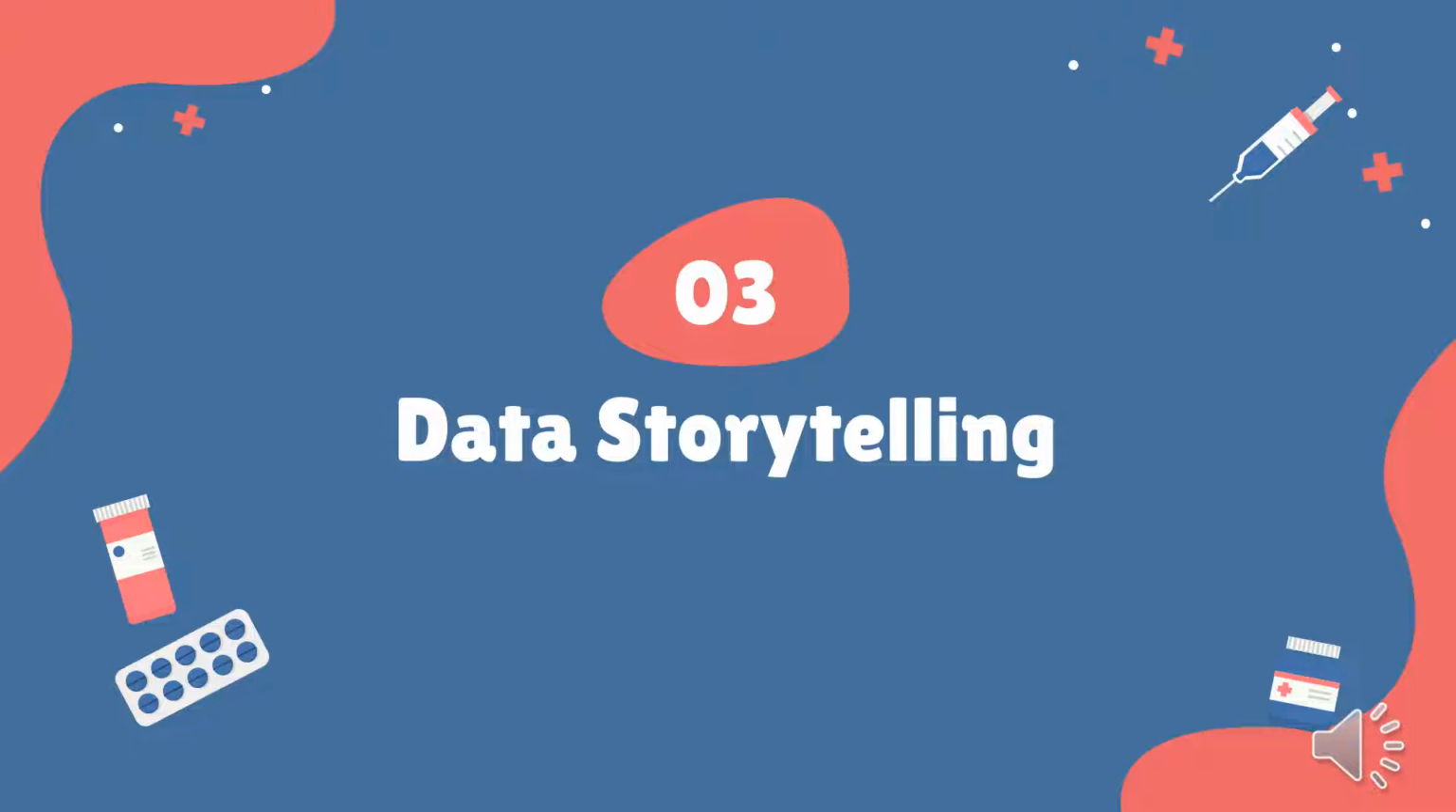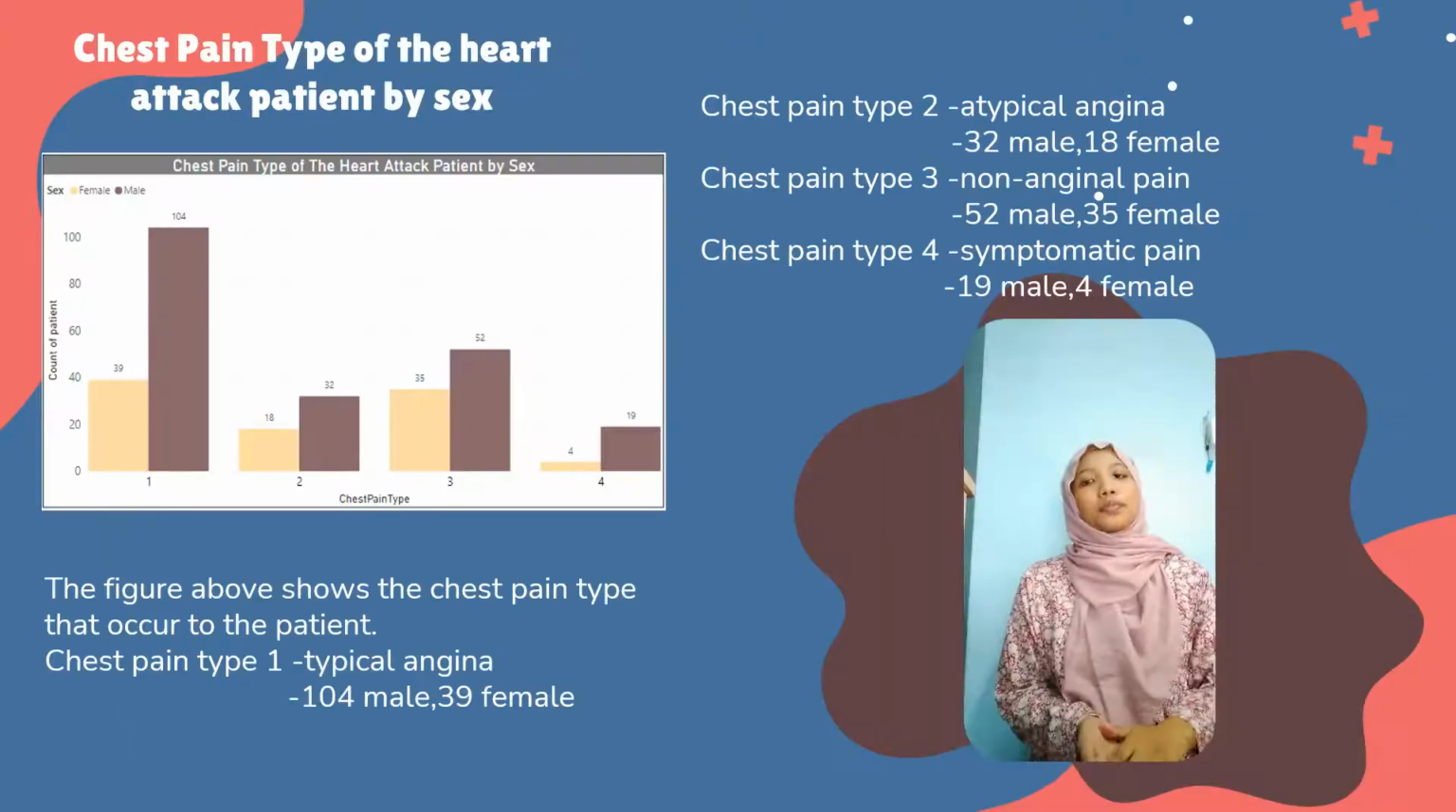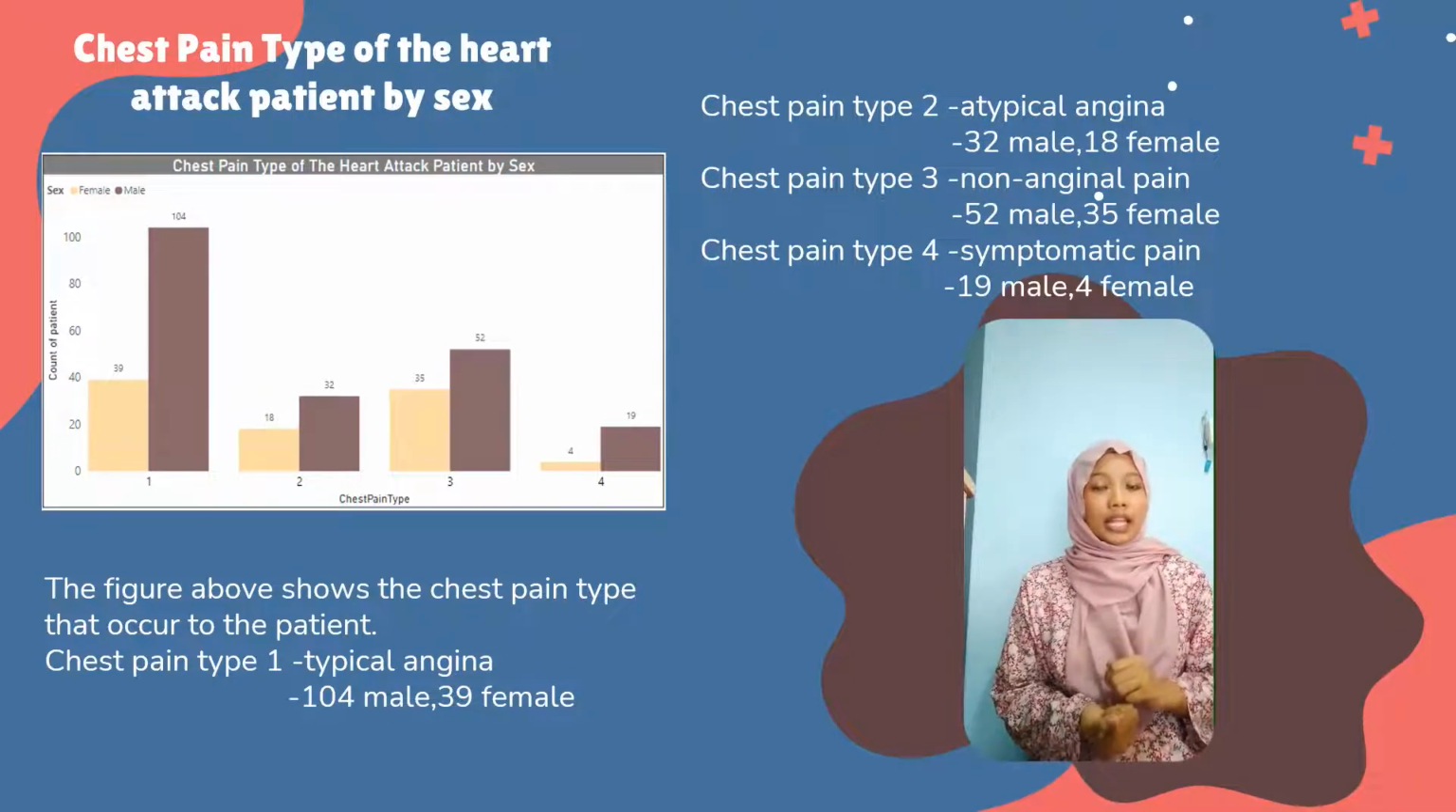Next, data storytelling. For the storytelling part, these figures show the chest pain type that occurred to the patient by sex. From the figure, it shows chest pain type 1, which is typical angina, occurred the most to male, which is 104 patients, while only 39 patients are female.